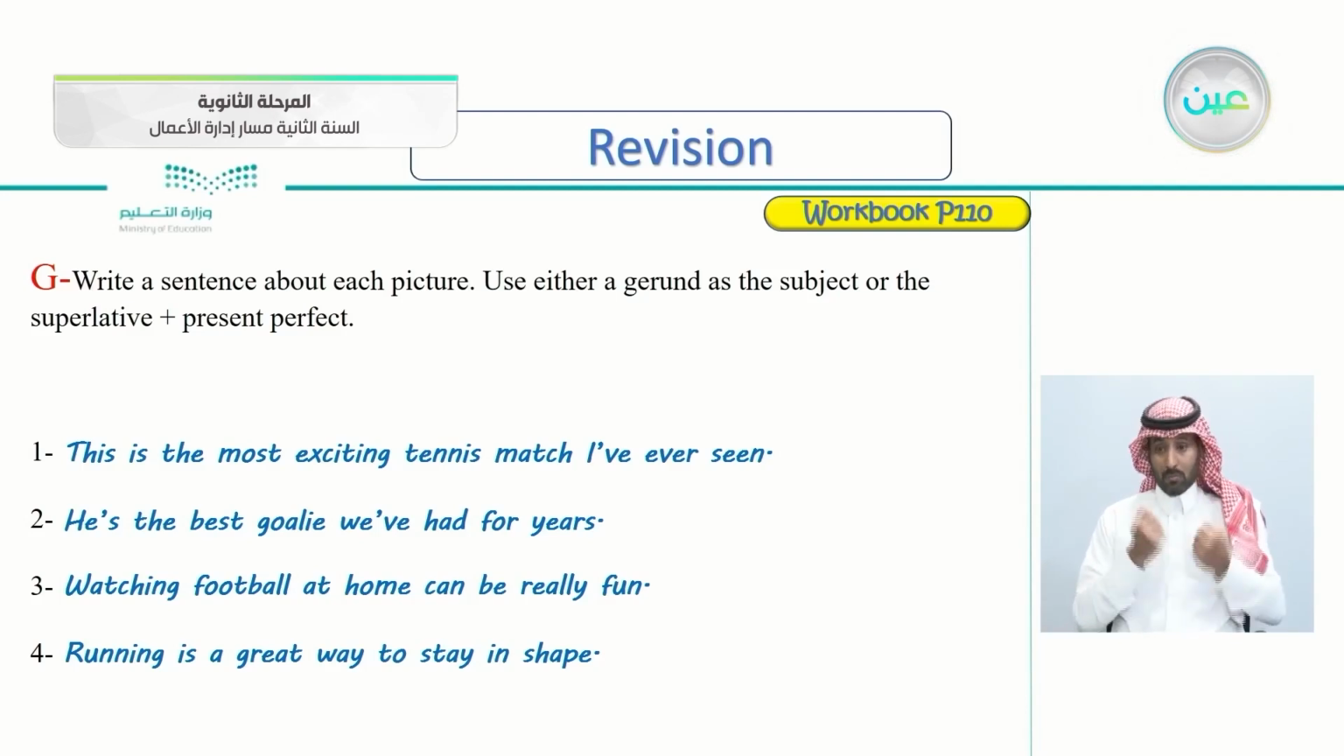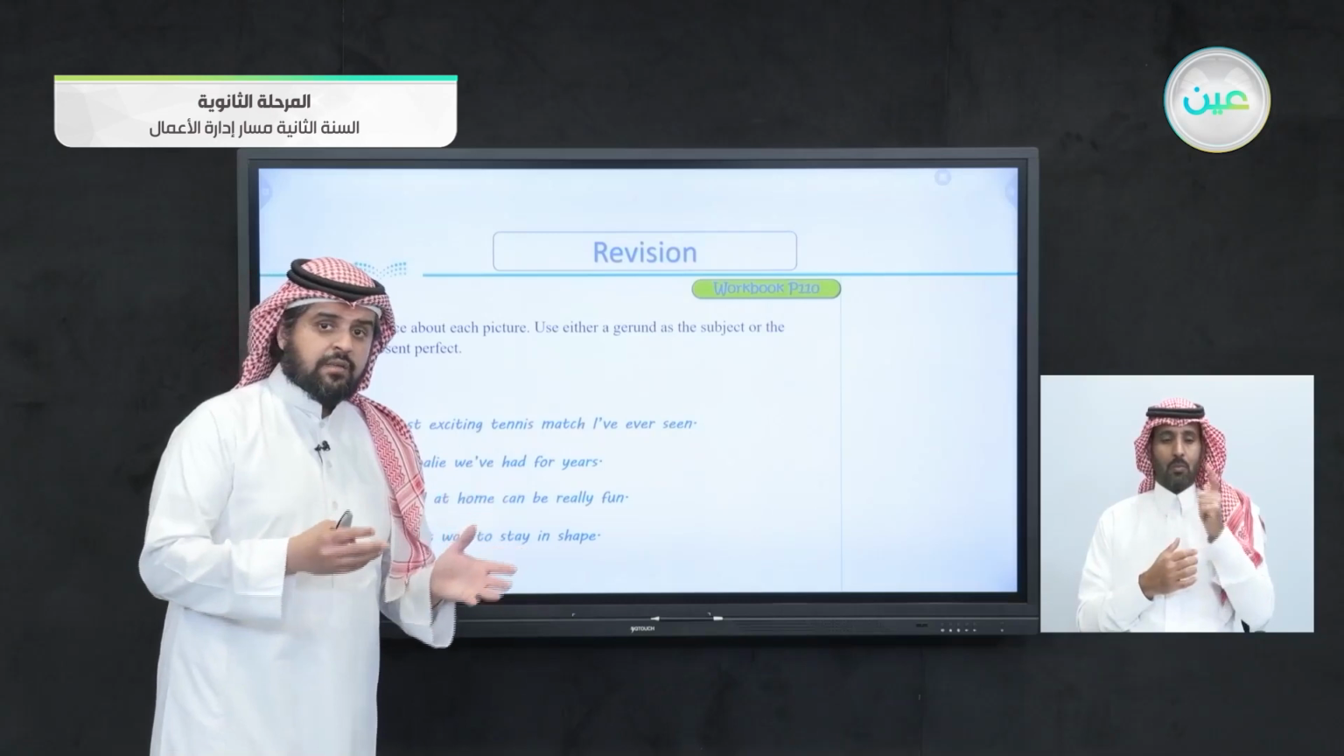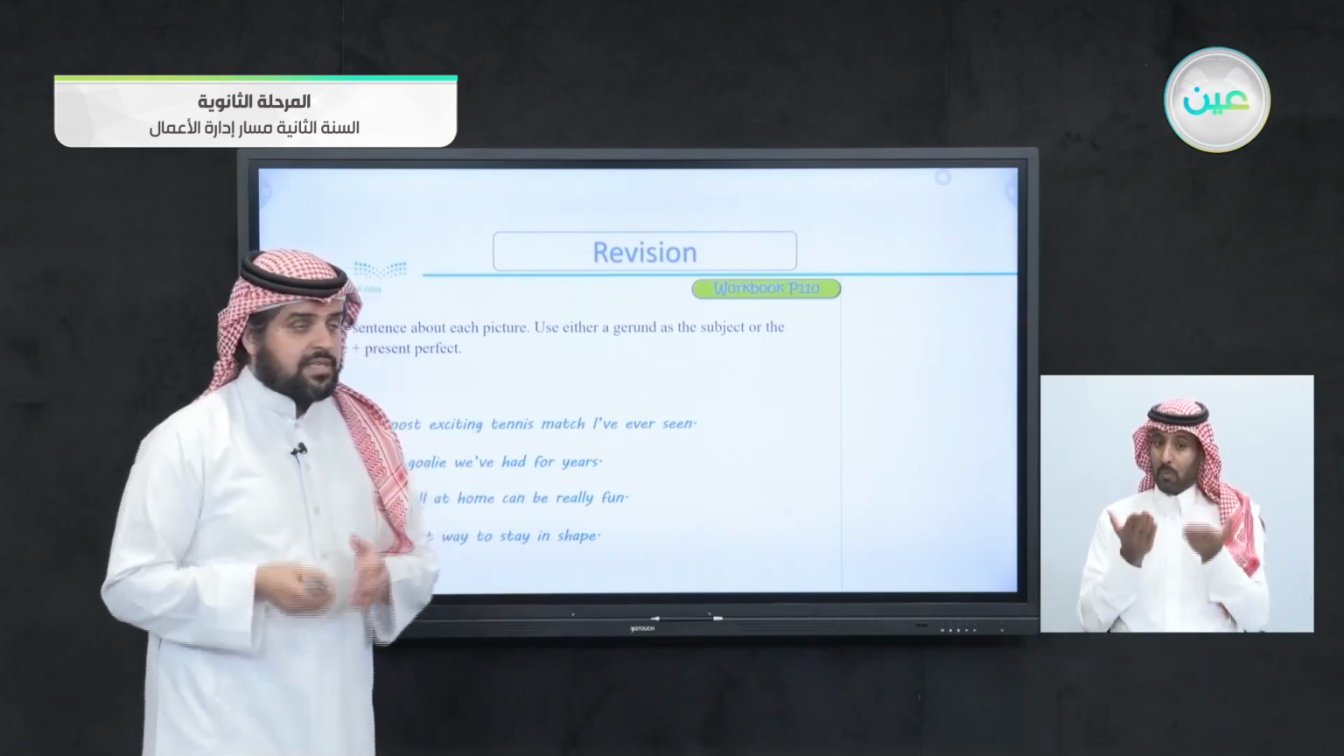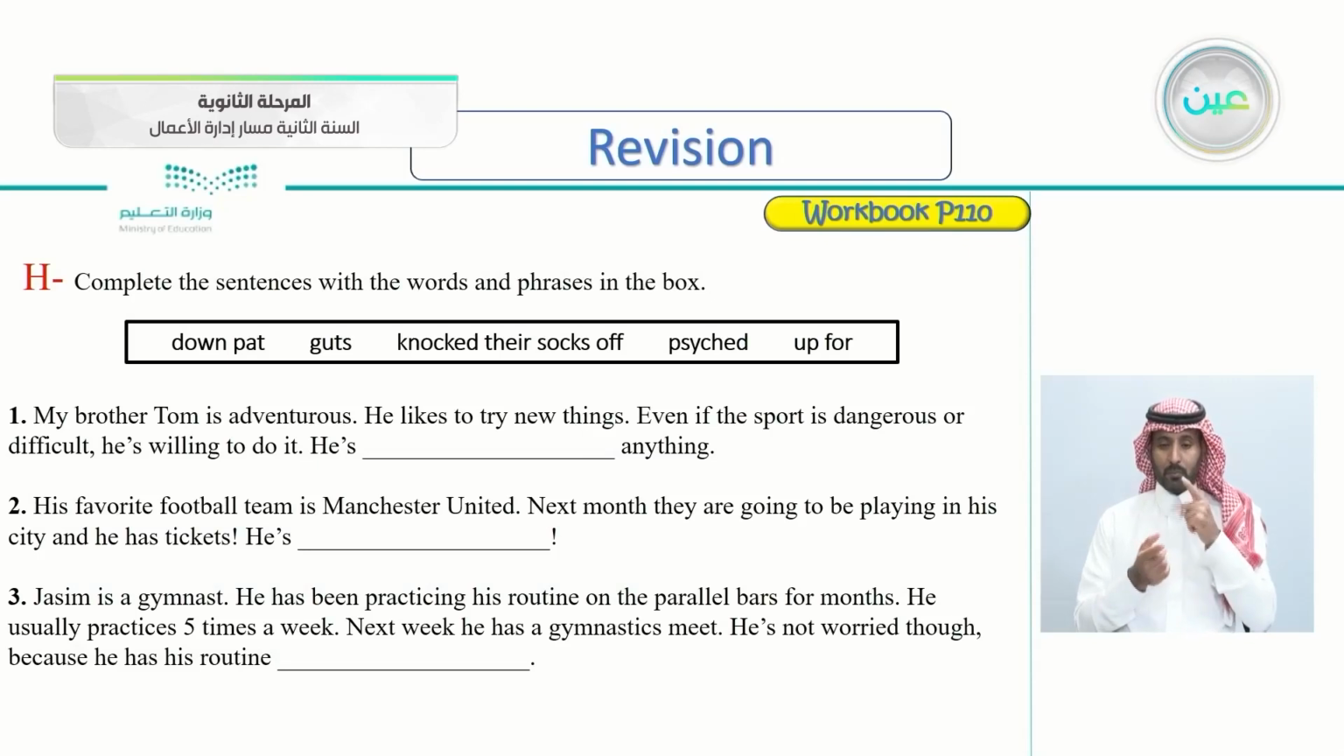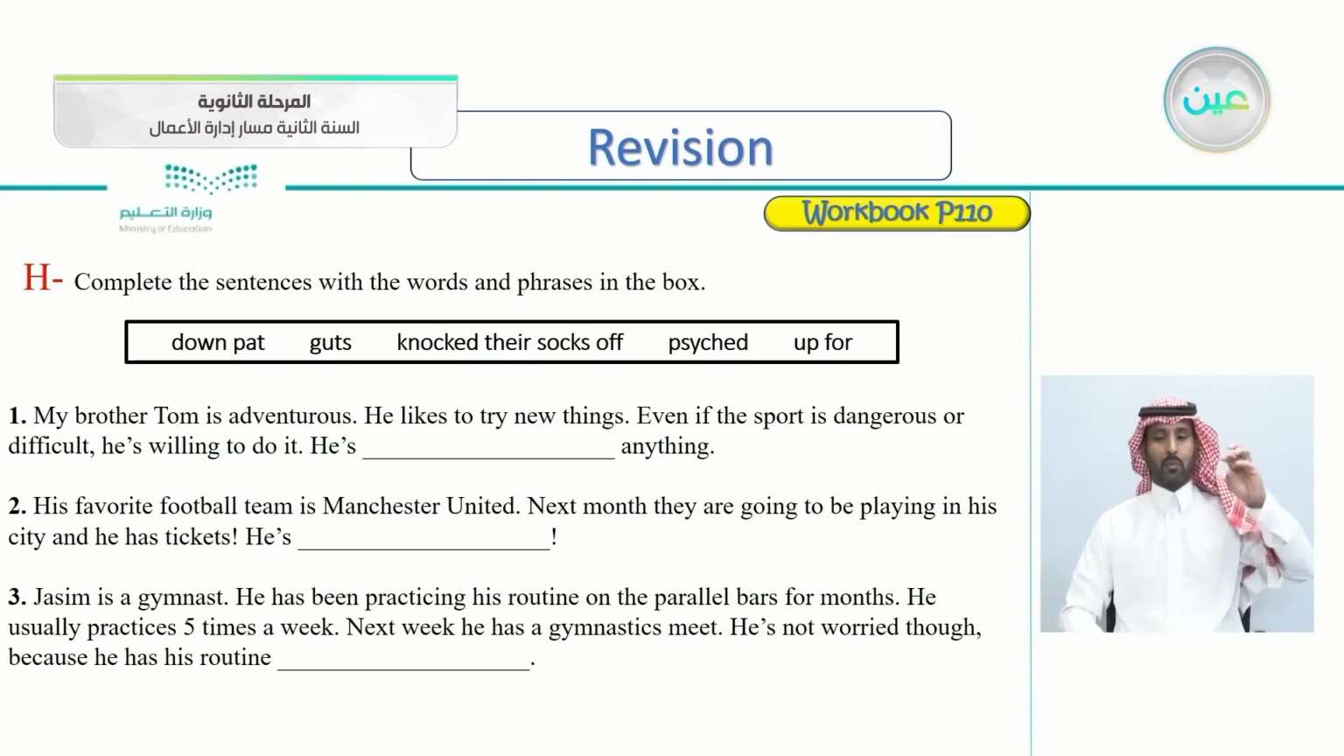And you can come up, of course, with any sentence you want using the gerund or the superlative plus the present perfect. Continuing here with exercise H on the same page, 110. Complete the sentences with the words and phrases in the box. So you see the sentences here and they have gaps. We have to fill them using the words in the box. Down pat, got, knocked their socks off, psyched, and up for.